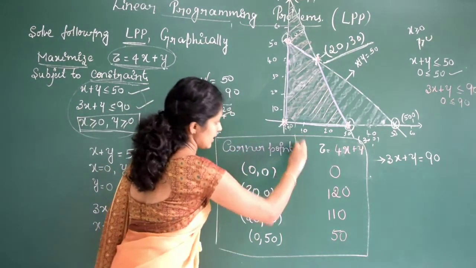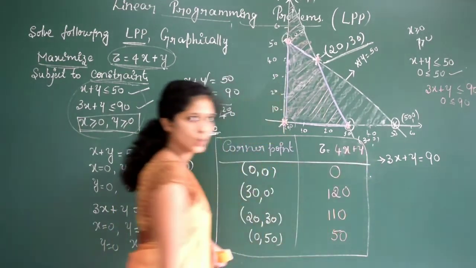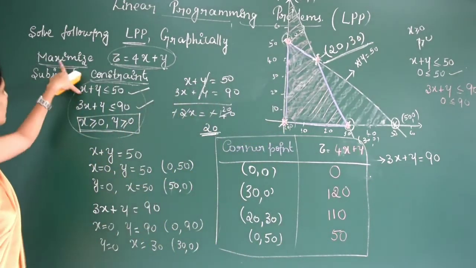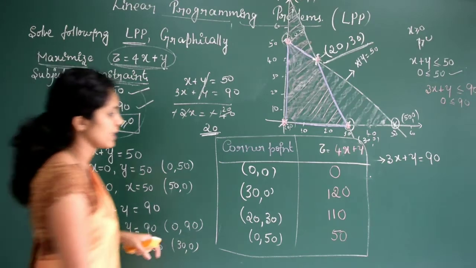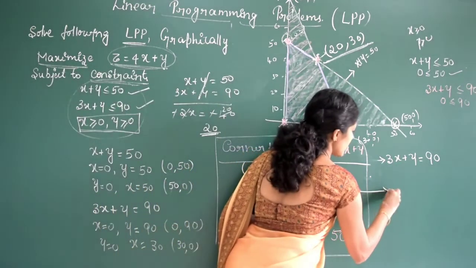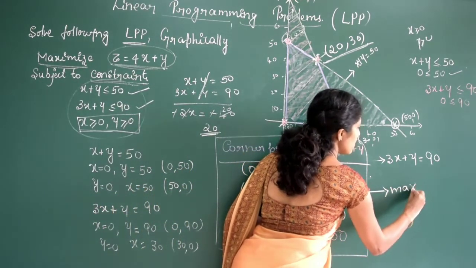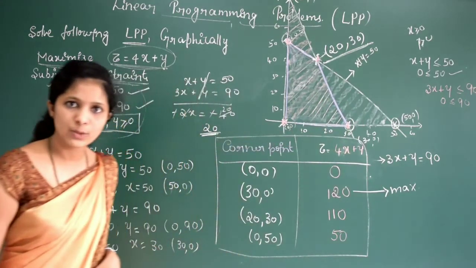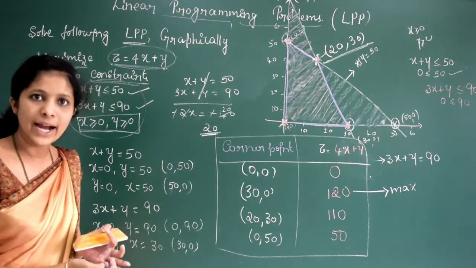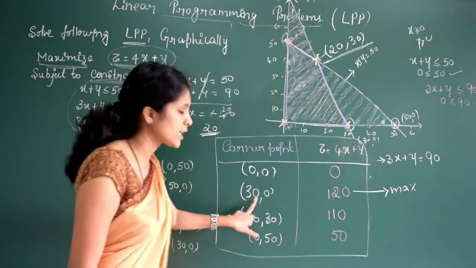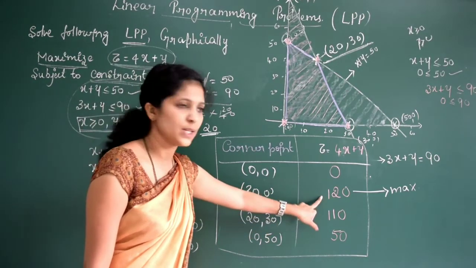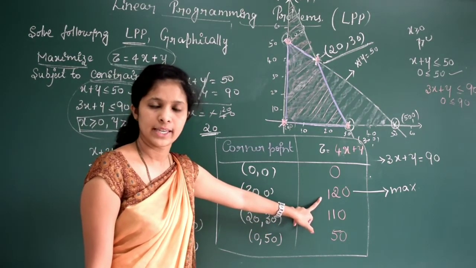Now what you have to do? You have to maximize. So what is the maximum value? You can see the maximum value is 120. Finally you have to write that the maximum value is attained at the point 30, 0 and the maximum value is 120. Is it clear?